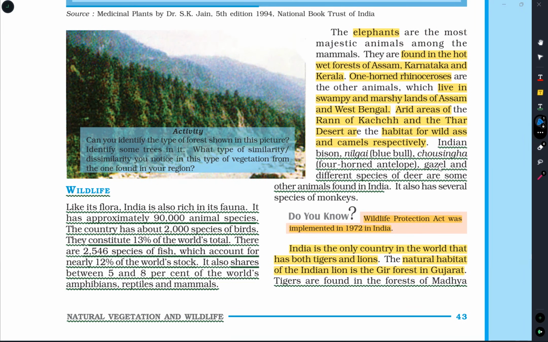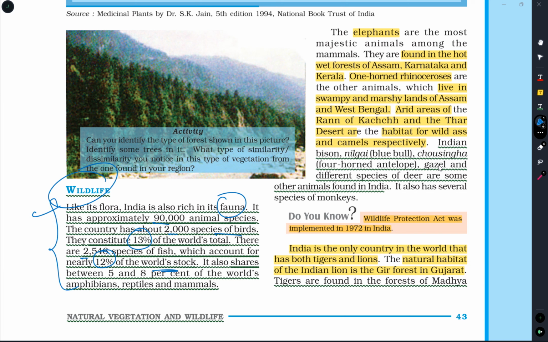Here they are given the facts about wildlife. Like its flora, India is also very rich in fauna. Our country contains varieties of animals. Approximately 90,000 animal species are found in our country. 2,000 species of birds are also found. Both of these constitute about 13% of the world's total fauna. There are around 2,546 species of fish which account for nearly 12% of the world's stock.